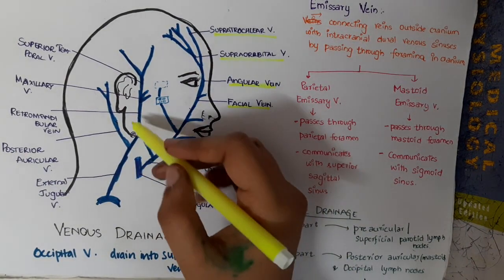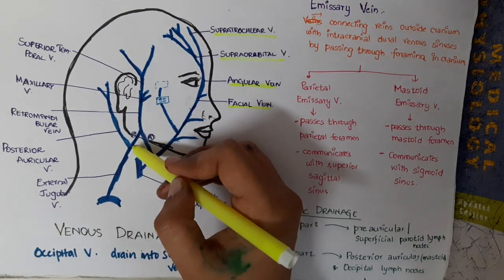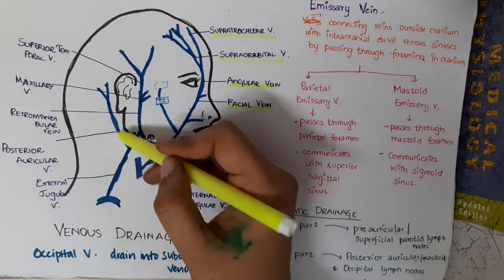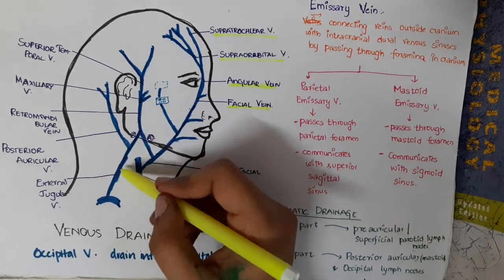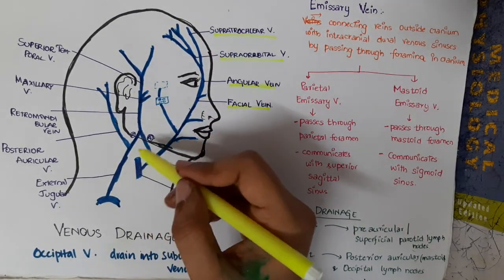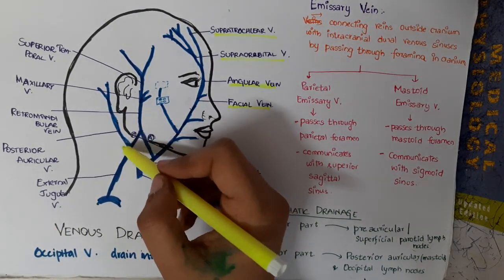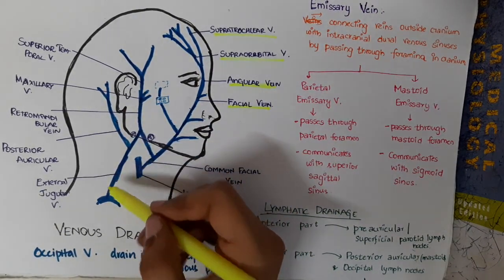What about the posterior division of retromandibular vein? It will combine with posterior auricular vein and form external jugular vein.